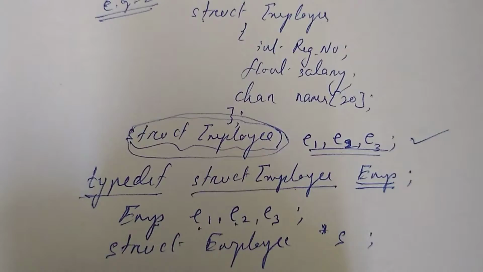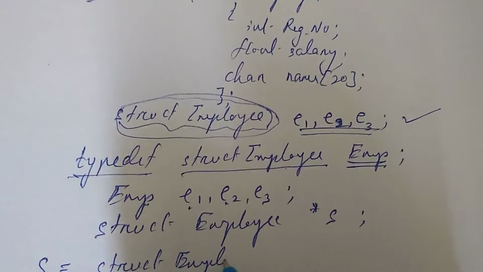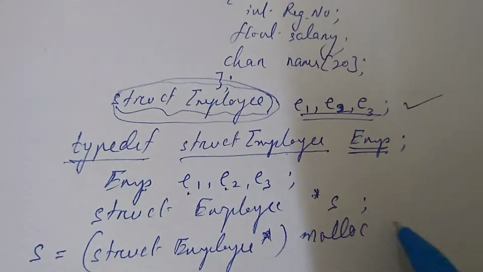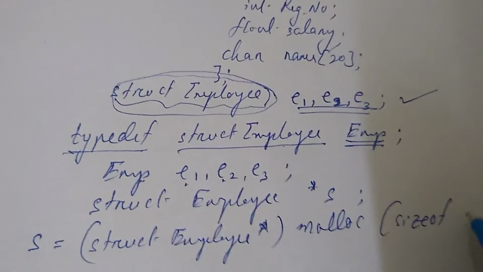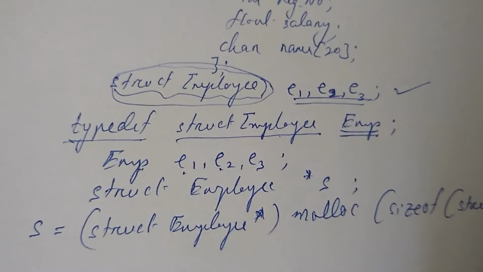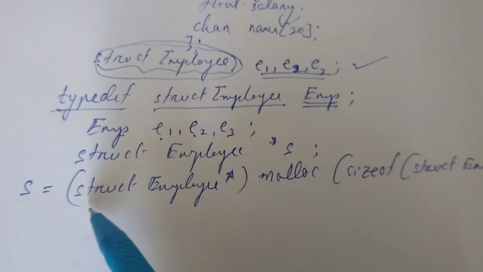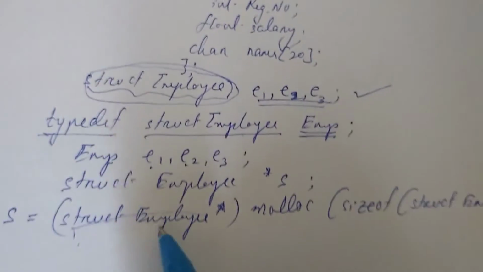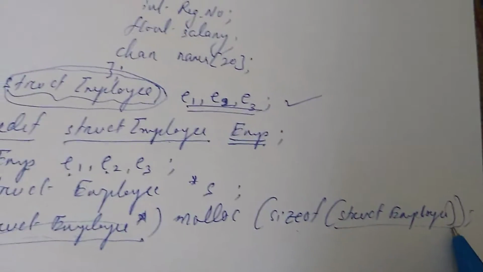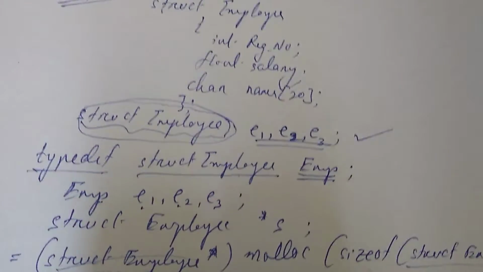So I'll write S equals struct employee star, malloc, sizeof struct employee. Yes or no? Yes. Here, struct employee star is for typecasting, and here I am counting the size of the struct employee. So I am writing the data type name as a whole as struct employee.